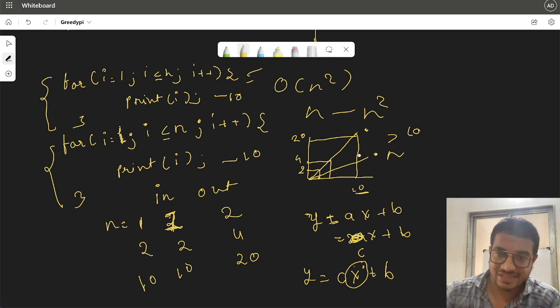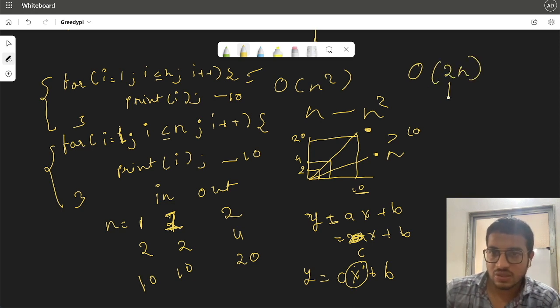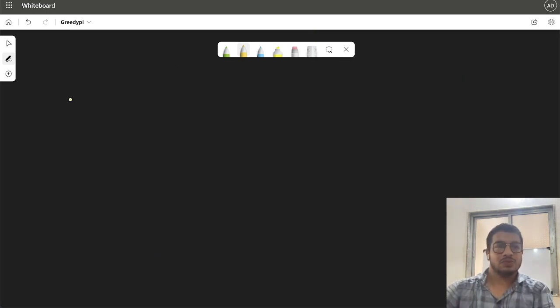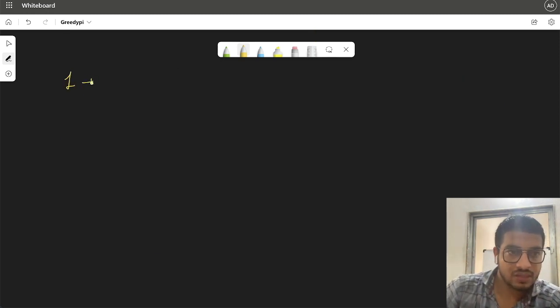So in this case, our slope is changing, and when calculating complexity we can ignore the constants that are multiplied. So it would become O of 2 into n, and we just ignore the constant, and it would be O of n. So the first thing we learned is that it's not necessary that the time complexity is equal to the number of loops. Okay.